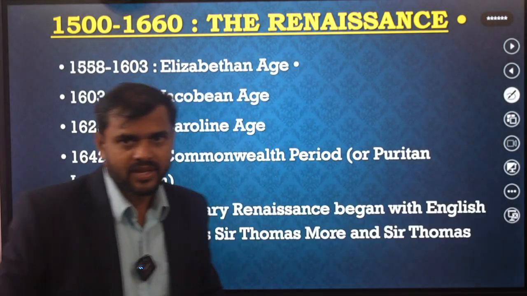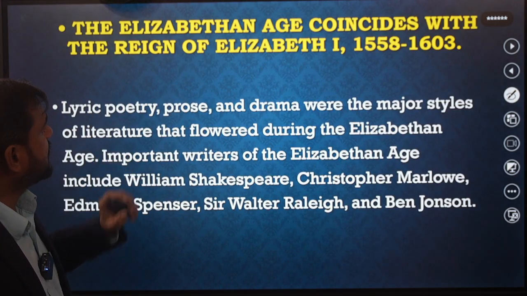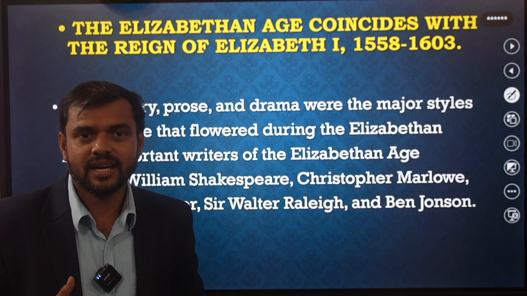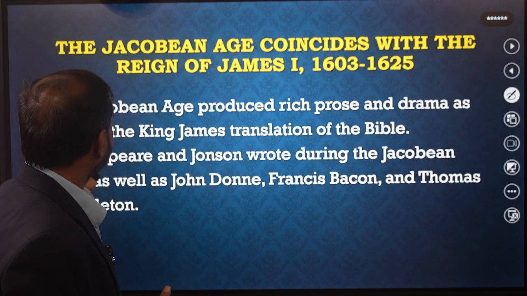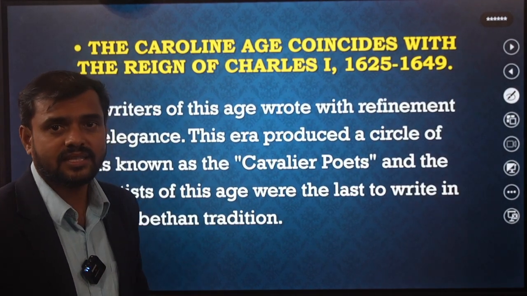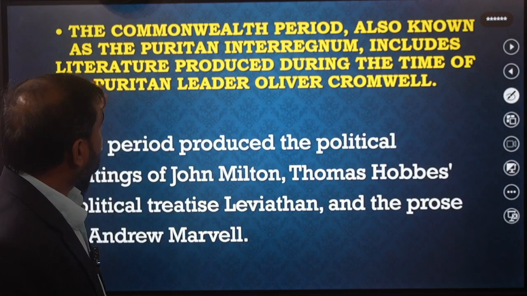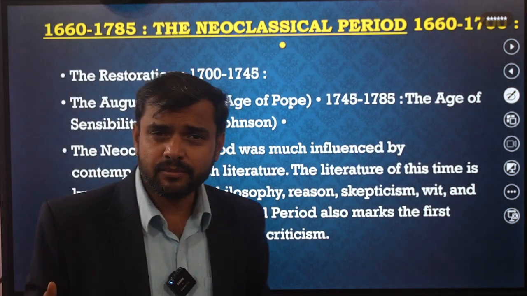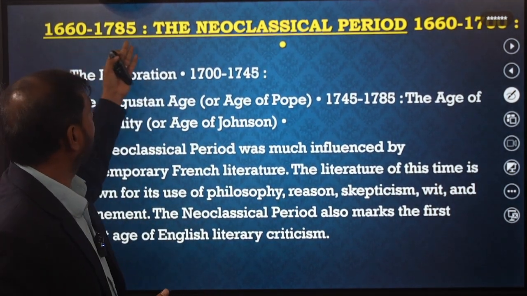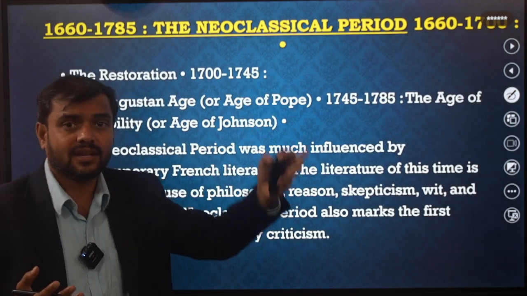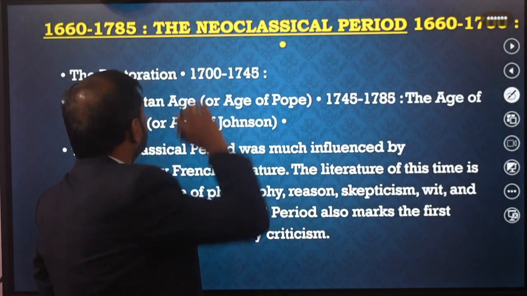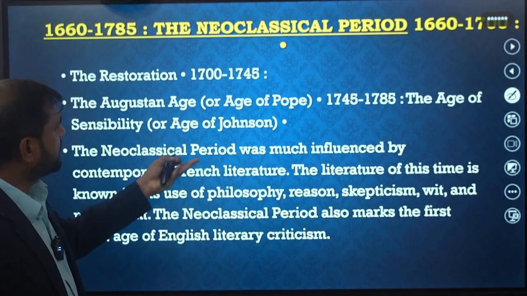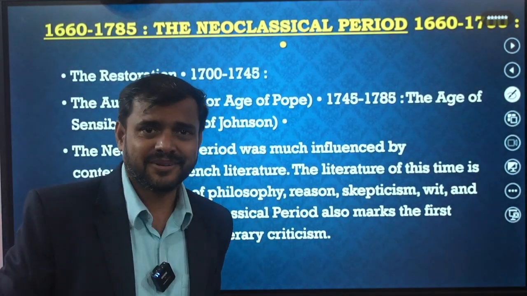We can go through them thoroughly. And there is the Elizabethan age, which is called a very great age. And after that there is another period called the Jacobean period, and we can see the Commonwealth period, also known as the Puritan age. Oliver Cromwell is a very important figure in that period. And from 1660 to 1785, that is called the Neoclassical age. We already discussed this in the last class, the Restoration period, how it happened.